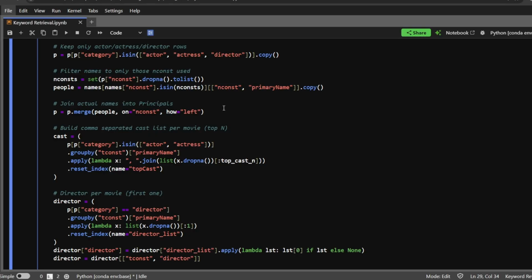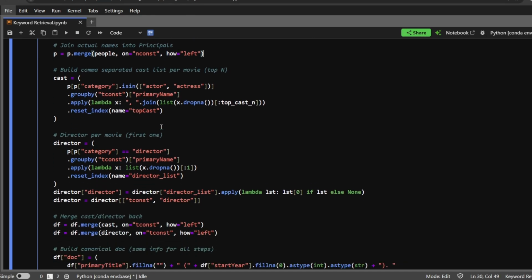We'll filter the names of only those people. In the next step, we'll merge the principal with names to replace IDs with actual names. Now we'll start building the cast list. First thing we'll do for actors and actresses is a comma-separated top n cast members. So the list will look like actor 1, actor 2, actor 3.